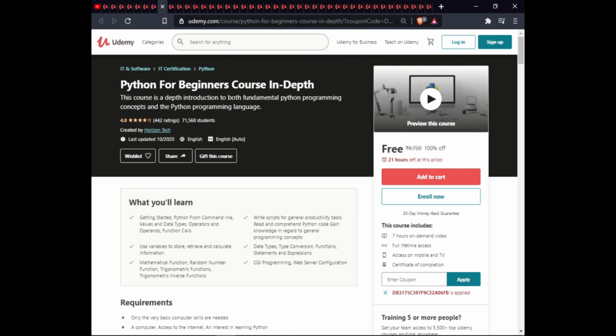The next course is Python for Beginners in depth. In this course, you will learn getting started with Python on the command line, values and data types, operators and operands, function calls, writing scripts for general productivity tasks, and reading and compiling Python. You will gain knowledge of general programming concepts, data types, data conversion, function statements and expressions.